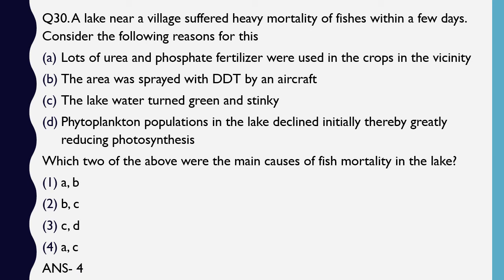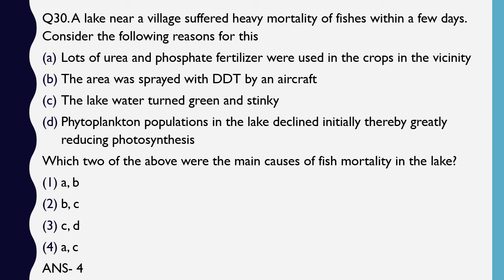So they are asking that in a village, the nearby pond was there in which fishes were initially living. Now, which of the following 4 reasons could have been possible for the sudden heavy mortality of the fishes? The correct answer is statement A and C. A lot of urea and phosphate fertilizers were used in the crops in the vicinity. When urea and fertilizers were used in the crops in the village, the water that was put over them got washed away and flowed to the river or the pond and resulted in increased urea and phosphate over there.